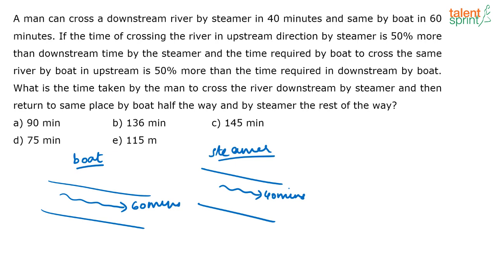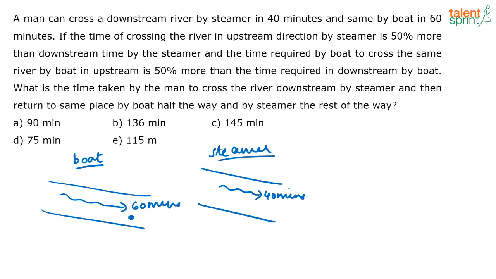So if the time of crossing the river in the upstream direction by the steamer is 50% more than in the downstream direction by the steamer, what does that mean? And the time required by the boat to cross the same river upstream is 50% more than the time required downstream by the boat.